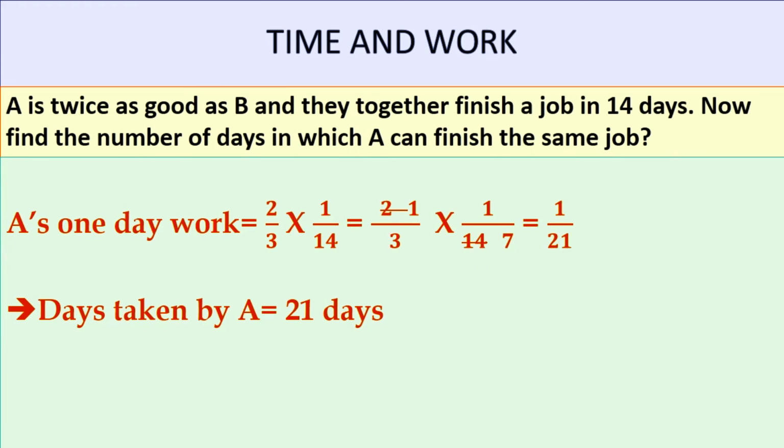So A's 1-day work will be 2/3 of the work done by A and B together. That is 2 by 3 into 1 by 14. And the answer is 1 by 21. So days taken by A is the reciprocal of the same, that is 21 days.